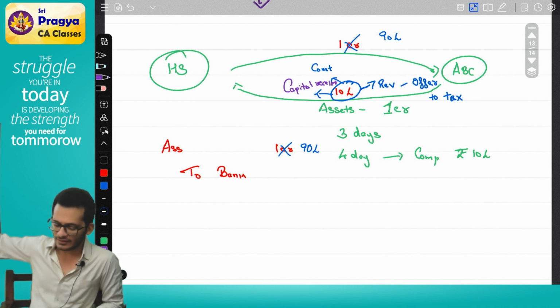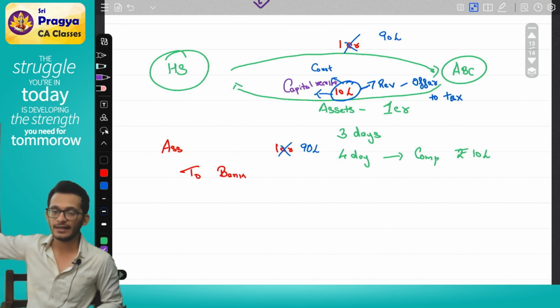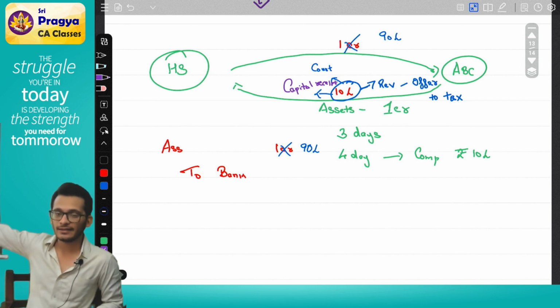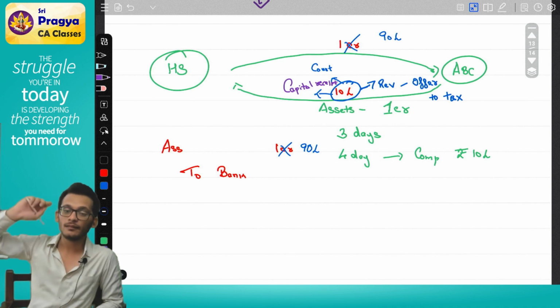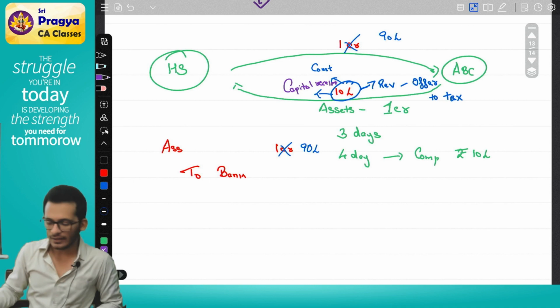Now, if you understand, I told you I will recognize the asset as 90 lakhs. If I recognize the asset as 90 lakhs, what will happen? Depreciation will be on 90 lakhs. So technically you will offer, but will you offer right now or in the future? You will offer it in the future. Should I offer it today? No, you should not. Yes, this is the case law.